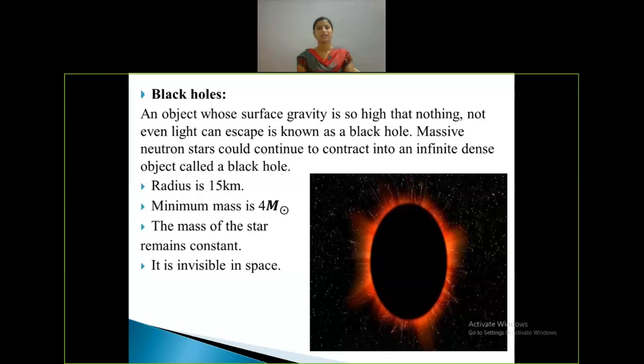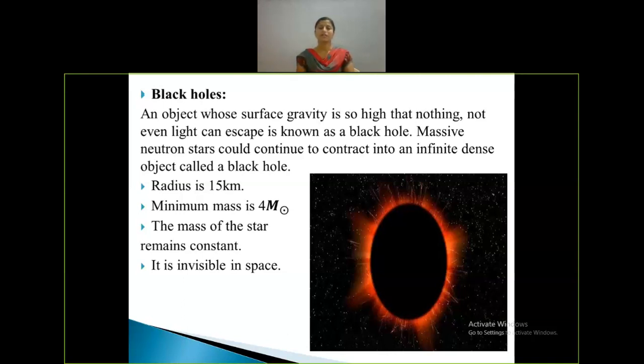So our next topic is the black hole: an object whose surface gravity is so high that nothing, not even light, can escape. It is known as a black hole. Massive neutron stars could continue to contract into an infinitely dense object, the black hole. Here the mass of the black hole ranges from 5 times the solar mass to nearly 10 times the solar mass.